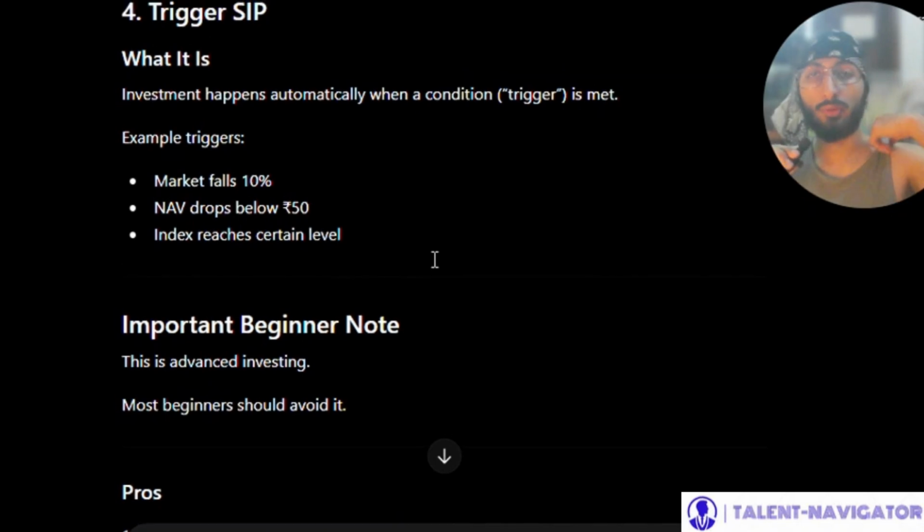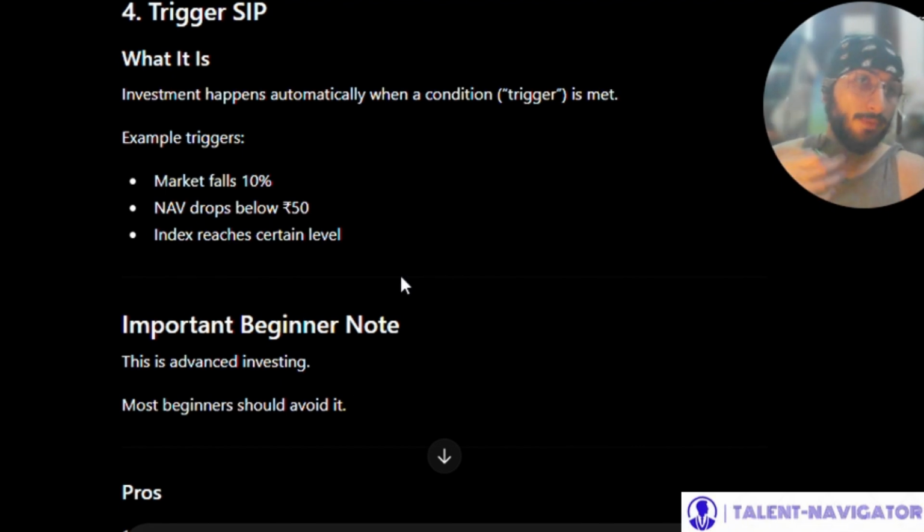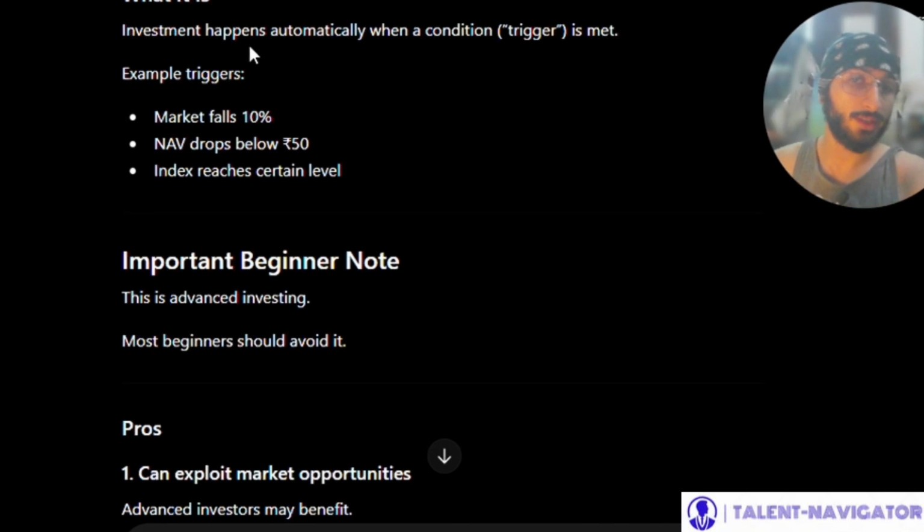Trigger SIP. So it's basically your investment happens automatically when a condition, that is a trigger, is met. Example triggers: market falls 10%, or net asset value drops below 50 rupees, or an index reaches a certain level. These are examples. So, important beginner note: this is an advanced investing technique. Most beginners should avoid the trigger SIP.